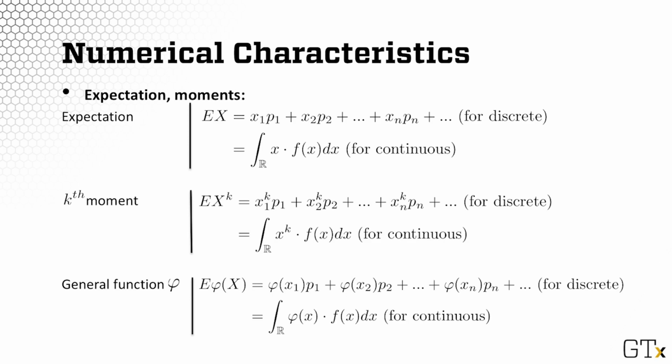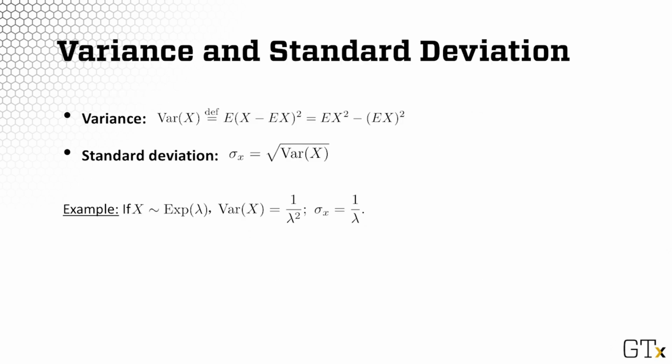The variance and standard deviation are coming from the moments. Variance is a so-called central moment. You take the random variable X, subtract the expectation, you center that X around the expectation, square it, and then take expectation again. So it is the second central moment. If you do algebra on this, you square this X minus E of X, and it ends up to be the second raw moment minus the first moment squared. So the variance is the second raw moment, E of X squared, minus E of X, the quantity squared.